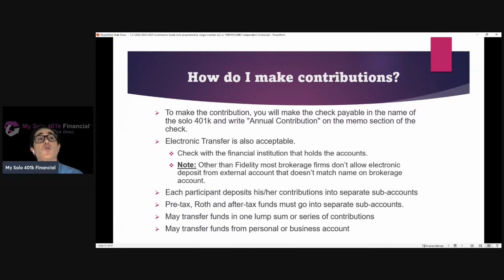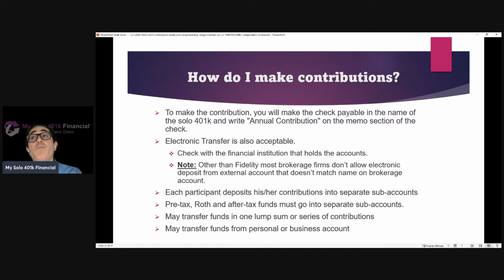Now, we are neutral as far as where the accounts are at. We're very hands-on in helping customers open up accounts at the bank or brokerage of choice, and we've helped customers open up accounts at hundreds of different banks and many different brokerages. So the specific electronic deposit procedures for your particular bank or brokerage where your solo 401k account is at is, of course, going to vary. Some places will allow it, some places may not. Some may allow it, but only for certain types of accounts, or the funding account might be limited.